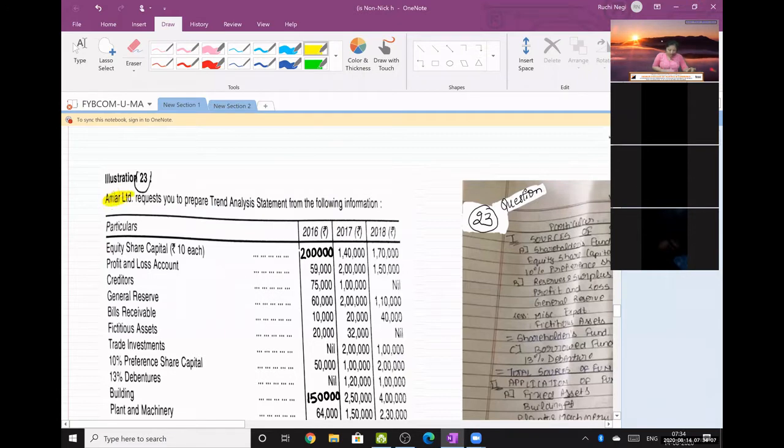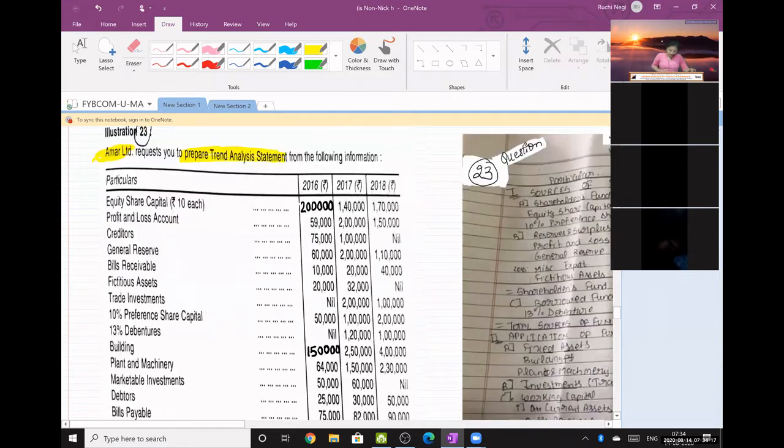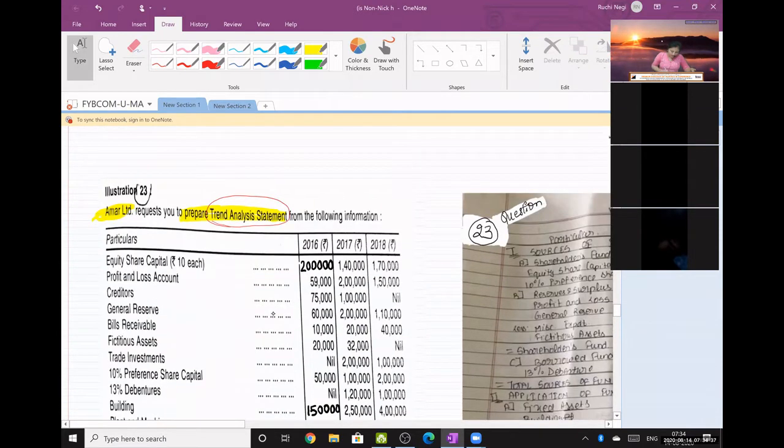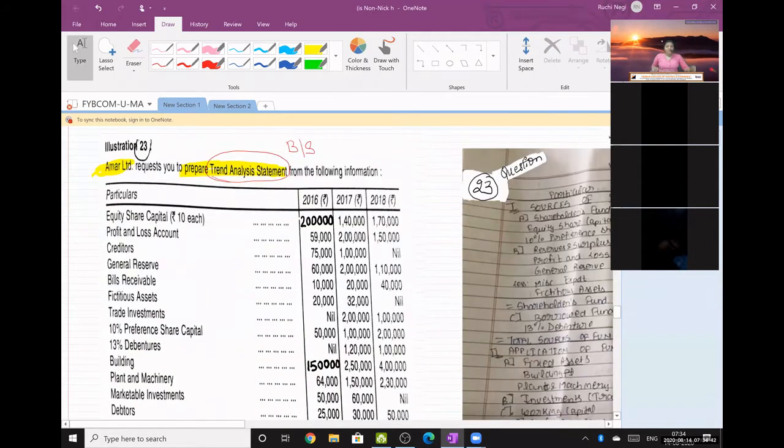Amar Limited, it's the name of the company. Request you to prepare trend analysis statement. Okay, trend analysis 2016, 17, 18. Okay, so all this information is related to what? It is related to your balance sheet. Okay, so it's the trend balance sheet. Okay, balance sheet 2016, 17, 18.